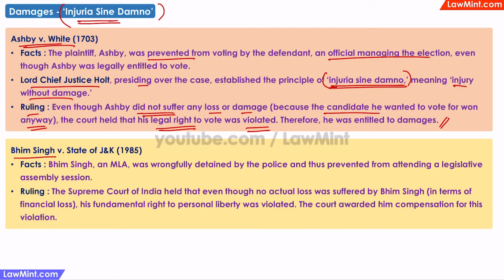Another landmark case from India is Bhim Singh versus State of Jammu and Kashmir, where Bhim Singh, an MLA, was wrongfully detained by the police and was prevented from attending a legislative assembly session. The Supreme Court ruled that even though there was no actual loss suffered by Bhim Singh, his fundamental right of personal liberty was violated, resulting in a tort. So, the court awarded him compensation for the violation.